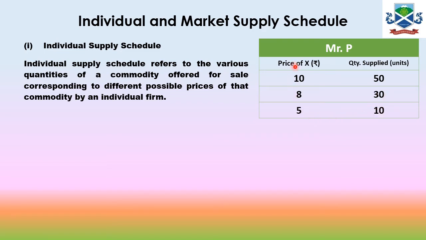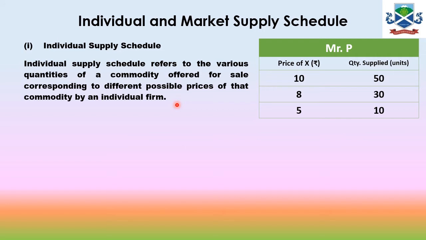If you go in reverse order, you will find that when the price increases from 5 to 8, he is willing to supply more, and from 8 to 10, he is again willing to sell more. So that is the individual supply, and an individual firm willing to sell different quantities at different prices is known